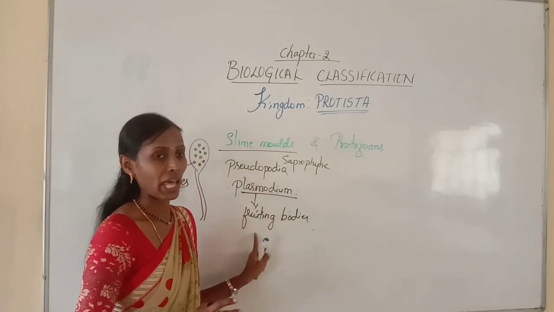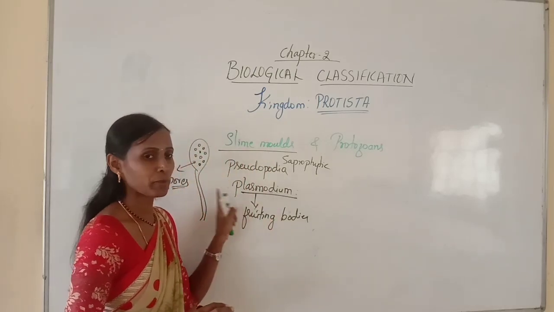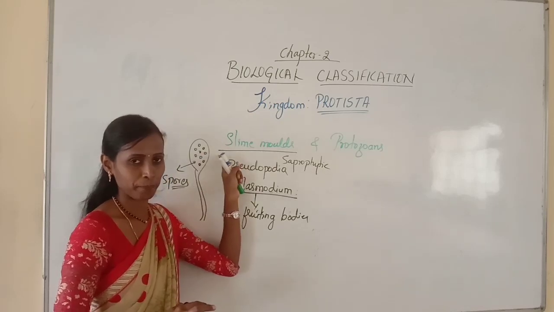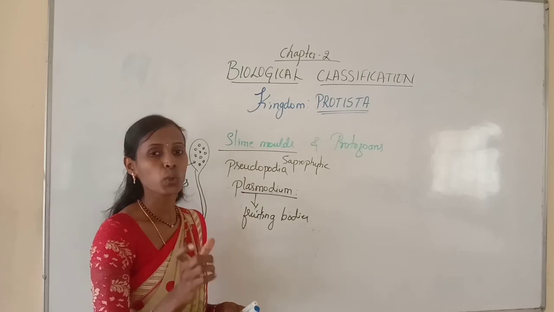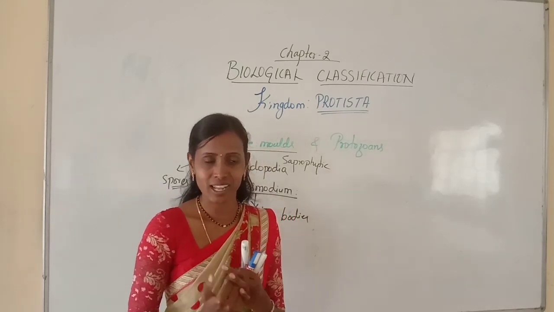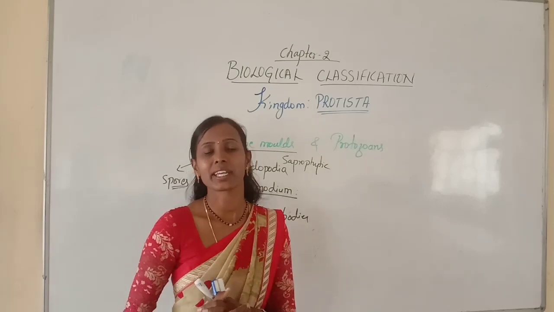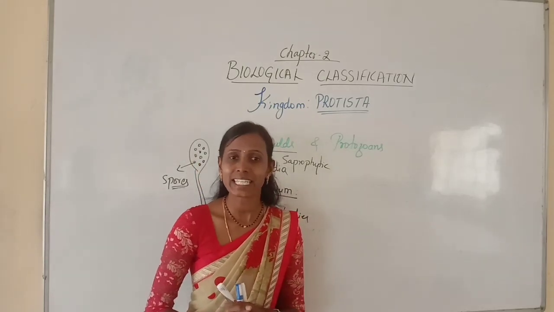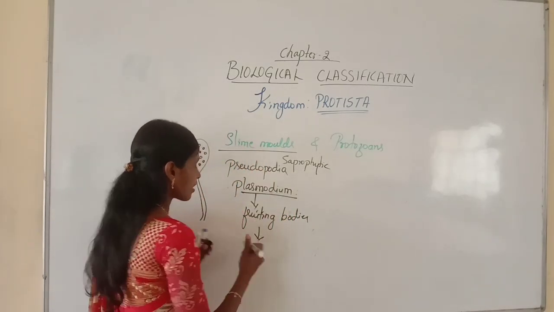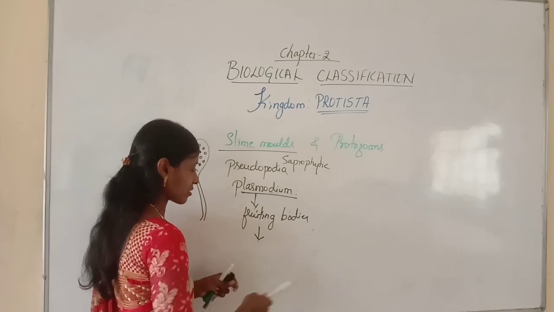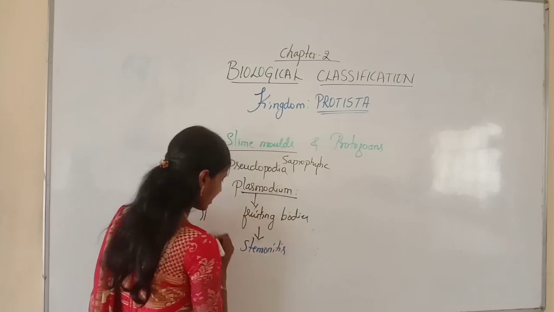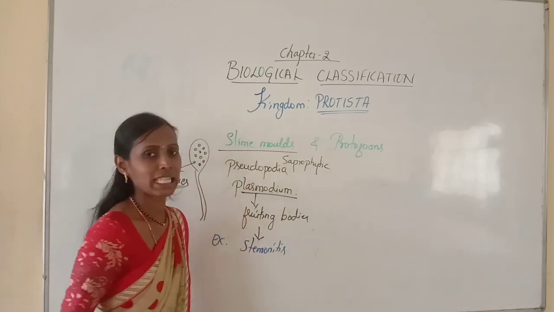Later, under unfavorable condition, the plasmodium produces fruiting bodies which contain spores at their tip, and these spores have true walls. Because of that, they are highly resistant and can survive for many years even in adverse conditions. And the best example for slime molds is Stemonitis.